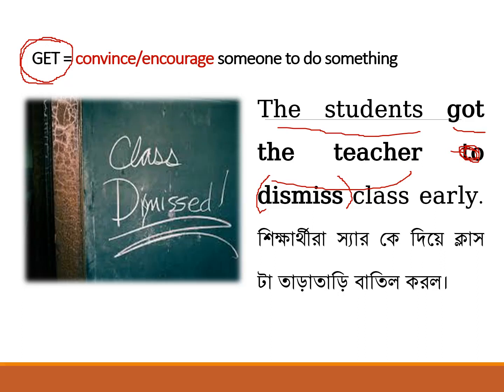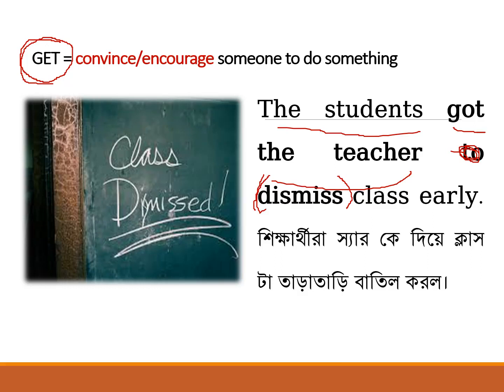They can convince, they can encourage, they can request the teacher, sir, please dismiss the class early. So in that situation, if you need to convince, you need to encourage, you may use get or got according to the tense. So the students got the teacher, then within the bracket dismiss.